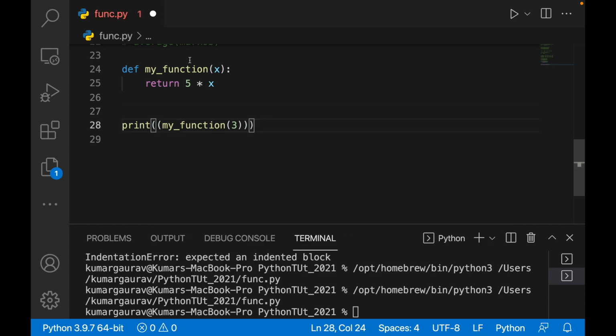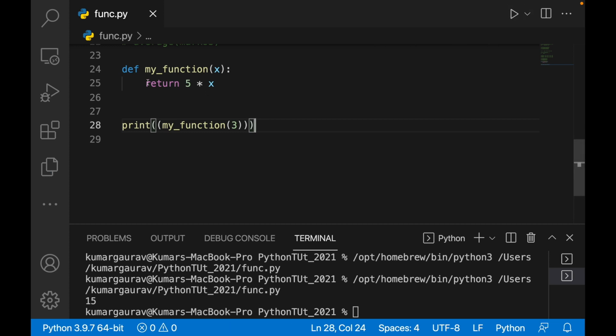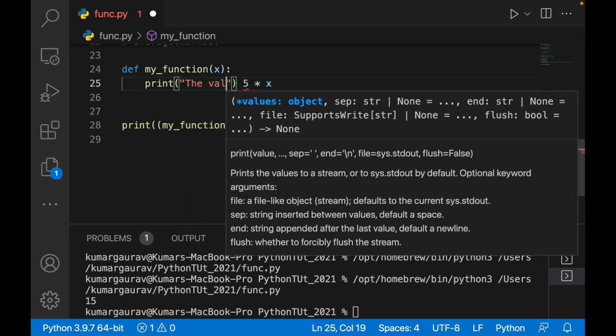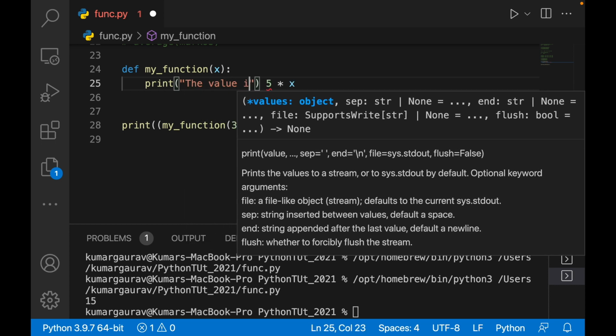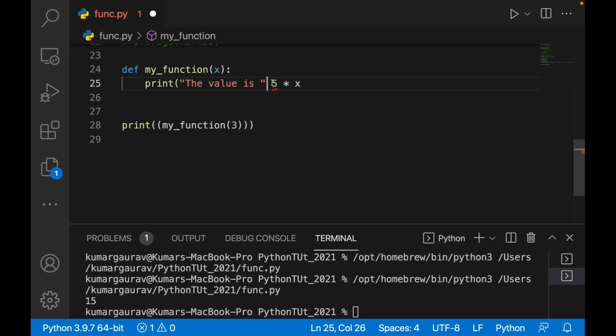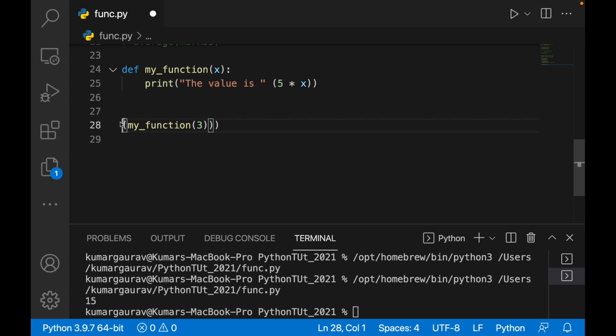Wherever you write print the value, now if I play, you see 15. Now instead of return, if I write print the value is, and I'll write 5 cross x, then I don't have to write this print function, so I'll simply call my func 3, and it will print me 15.